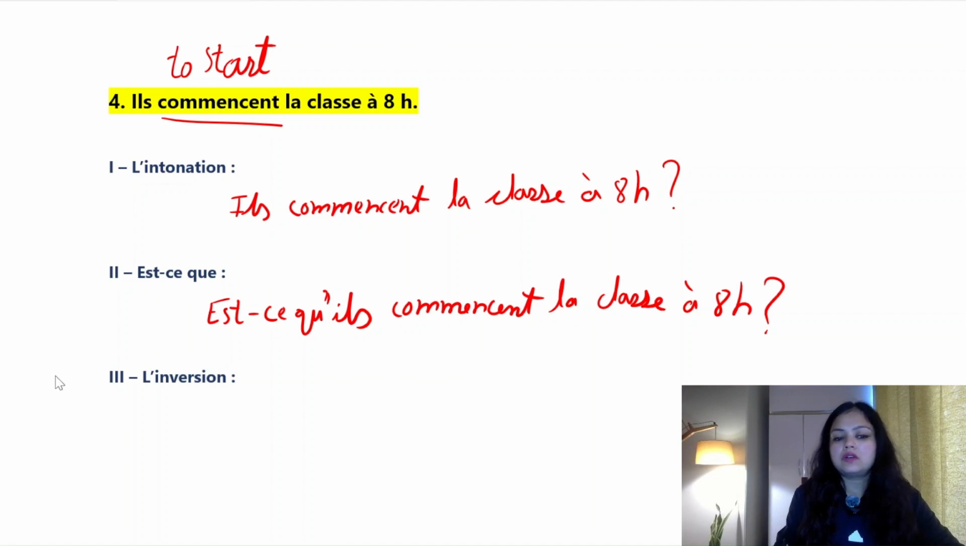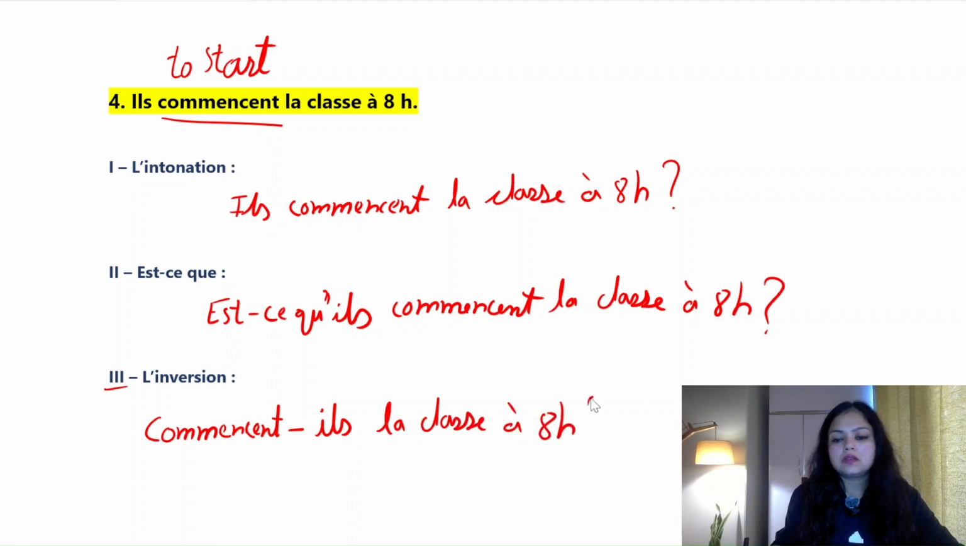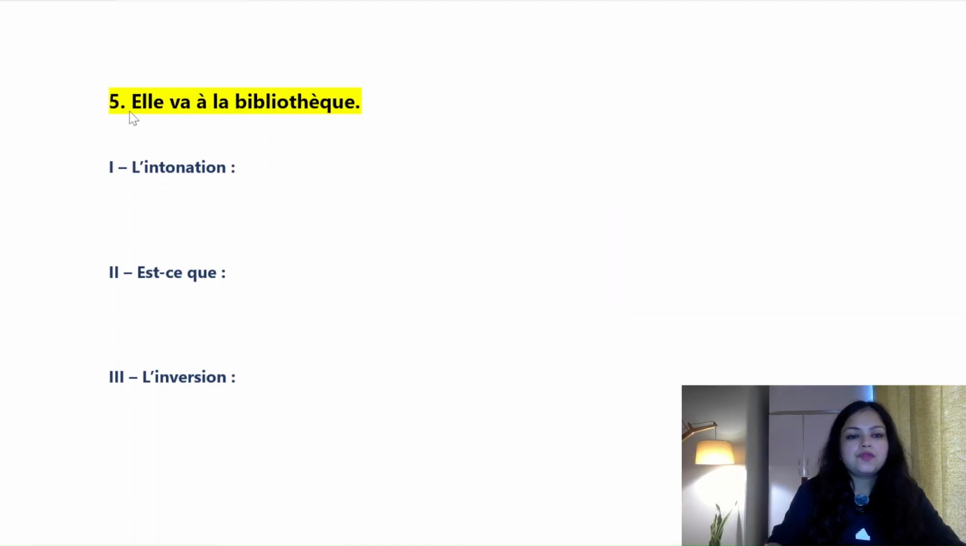Okay. Now third form is l'inversion, which is inversion. In inversion, we write the verb first, which is commence, hyphen il. Commence-t-il la classe à 8 heures? So, do they start the class at 8 o'clock? Okay, commence-t-il la classe à 8 heures? Got it?